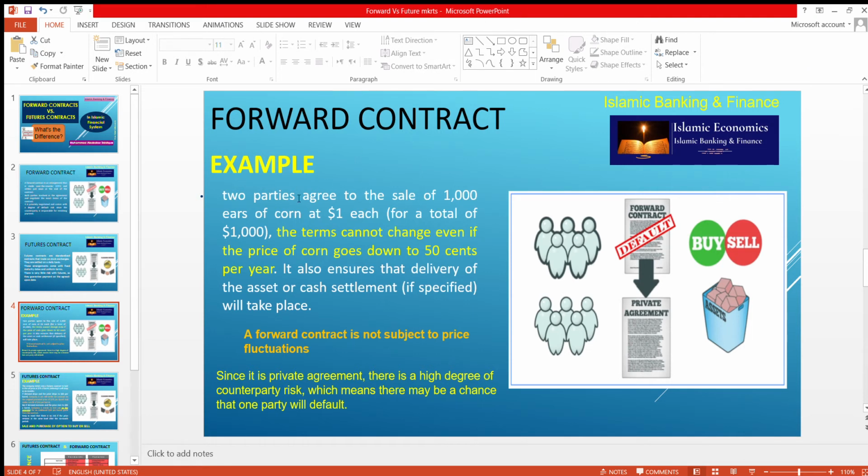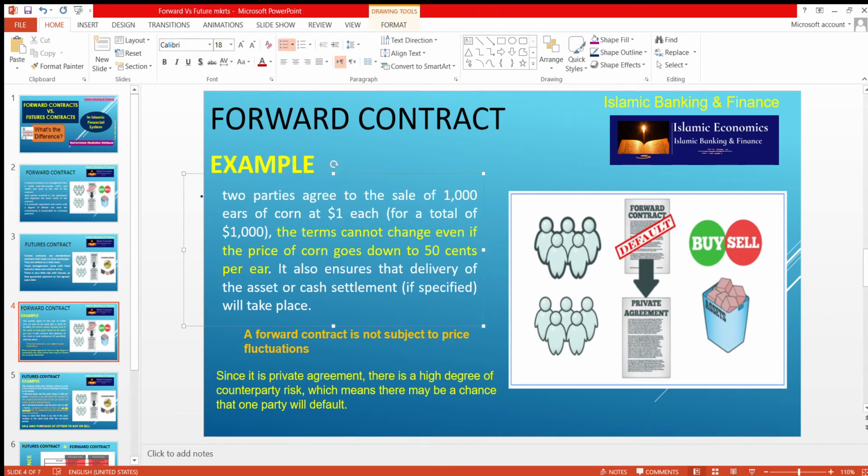For example, two parties agree to the sale of 1000 ears of corn at $1 each for a total of $1000. The terms cannot change even if the price of corn goes down to 50 cents each year.